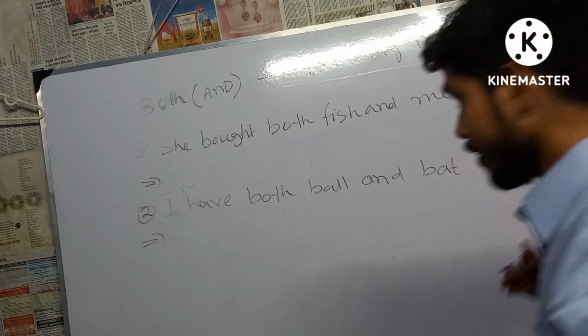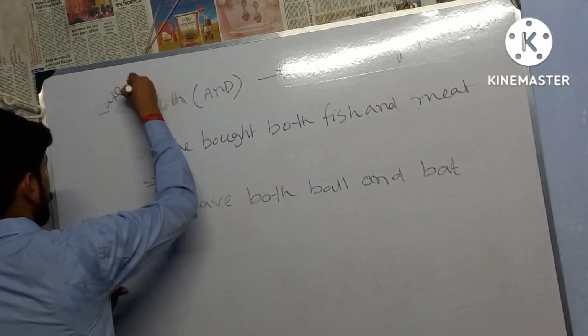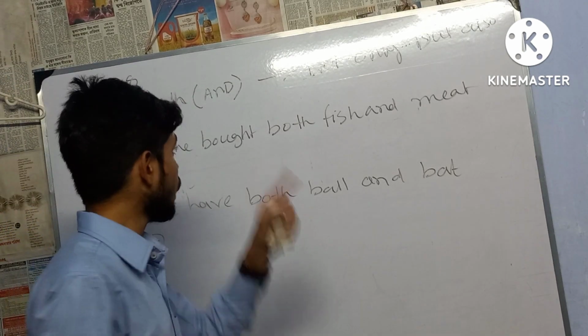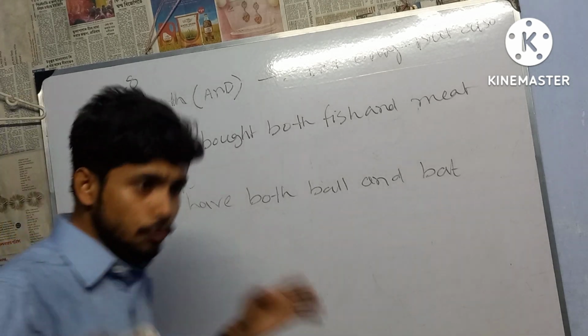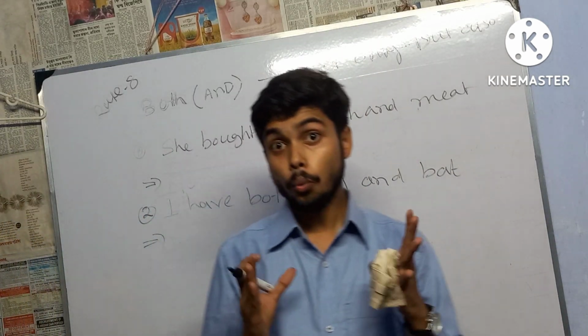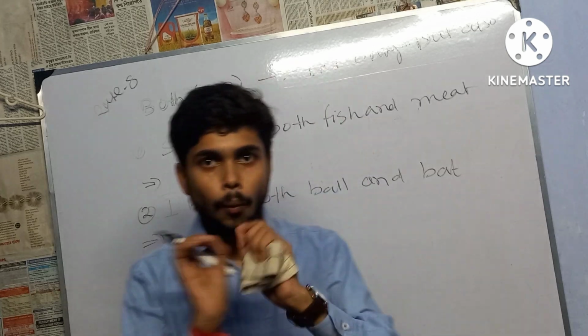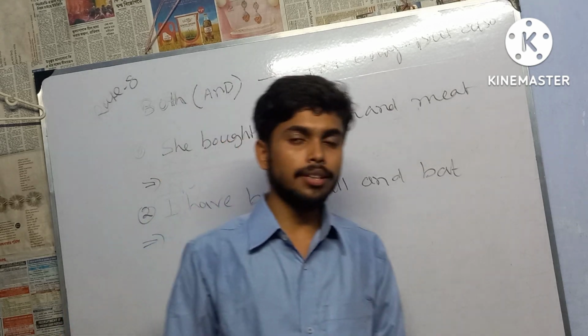Okay. So another rule, that is rule number 8. Try to understand what I have written in this portion. Rule number 8, that is, if you find in any affirmative sentence the words like both, I'm explaining it in detail.